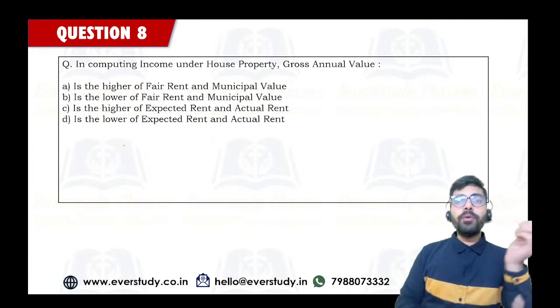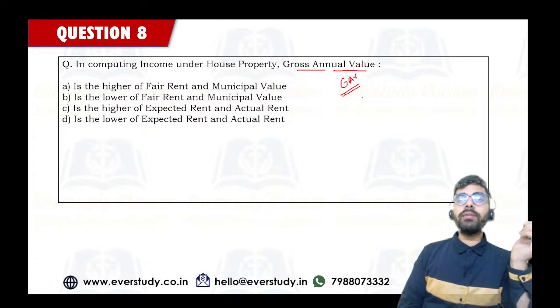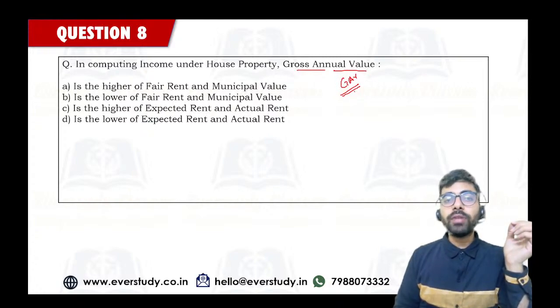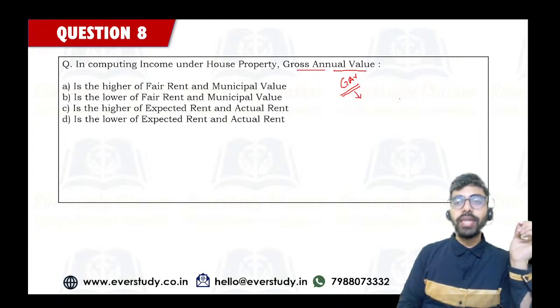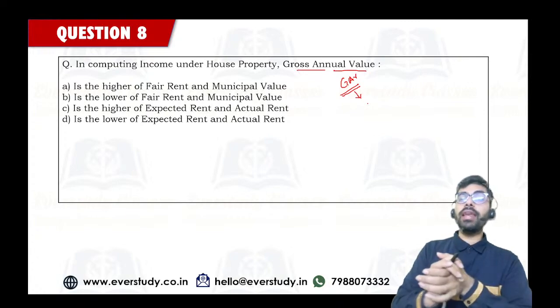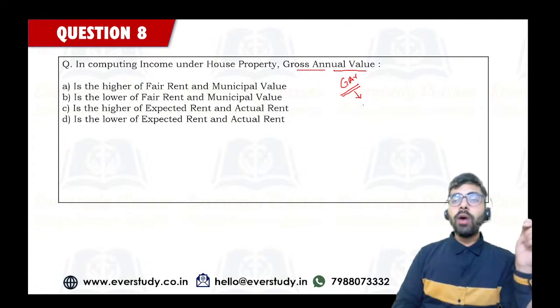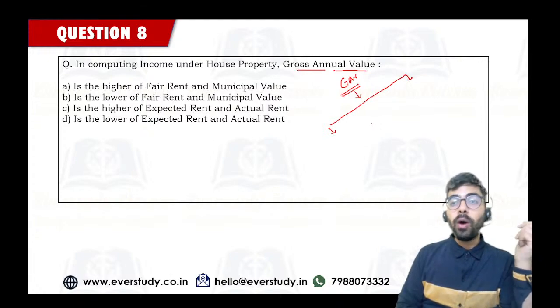Next question is in computing income under the house property, gross annual value GAV. If we are computing house property income, the most important component is to find out the gross annual value, GAV. From this GAV, you are going to do some adjustments and ultimately arrive at your income under the head house property. Now, how to find out this GAV? GAV is actually higher of or lower of what?